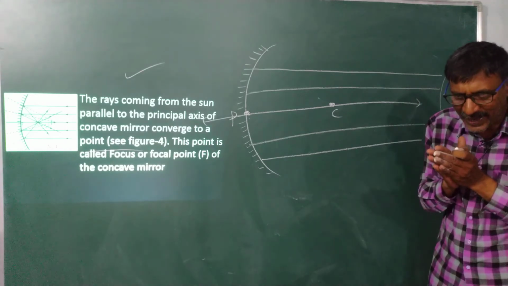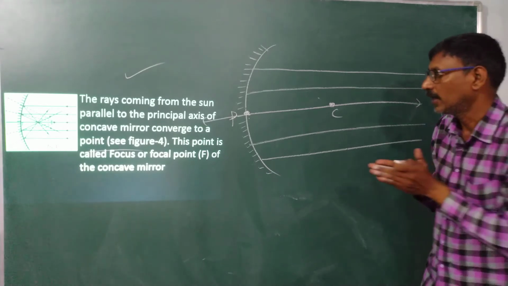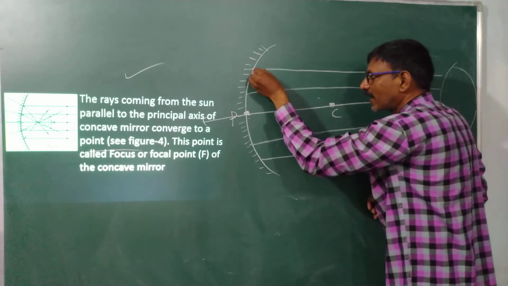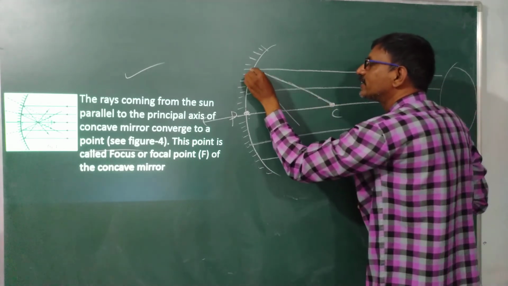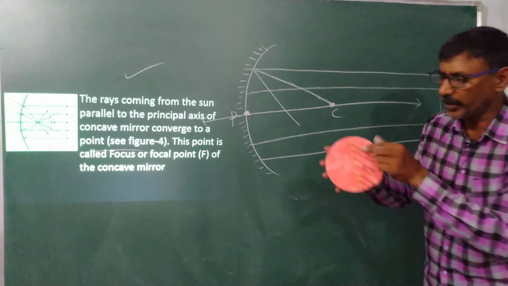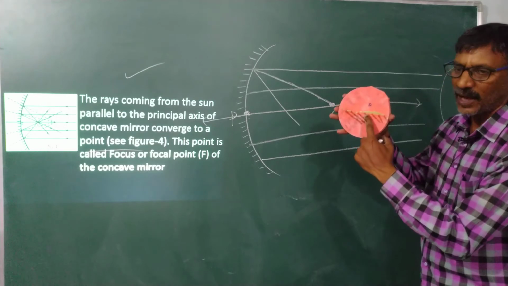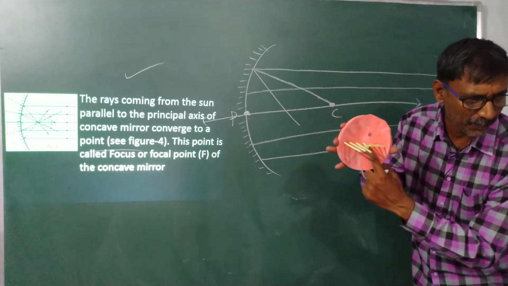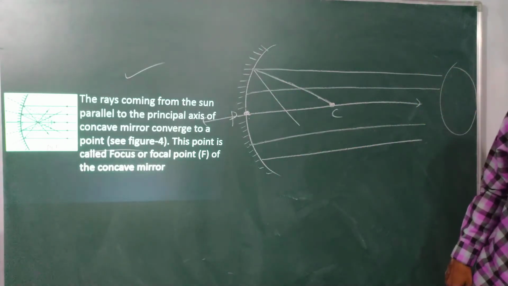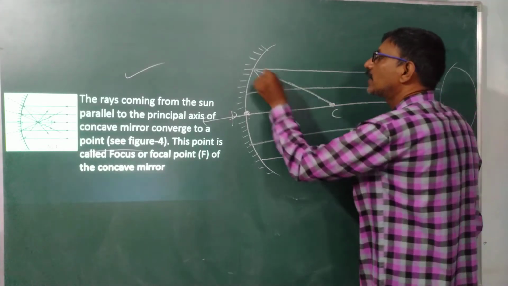Then they are reflected back and converge at one point. That is very, very clear. Suppose a reflected ray comes like this. This is my center of curvature. Center of curvature is nothing but the normal. I told you clearly, once again I will show you. For this parallel beam of light, these normals are always converging at a point, that is called the center of curvature. Lines from the center of curvature to any point on the concave mirror are called normals. This and this are normals.